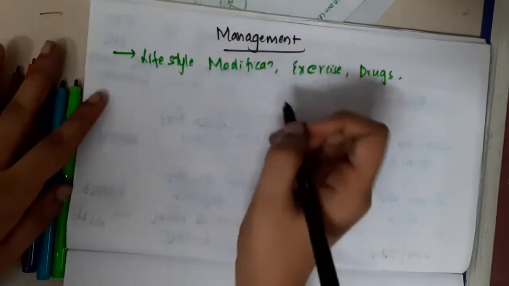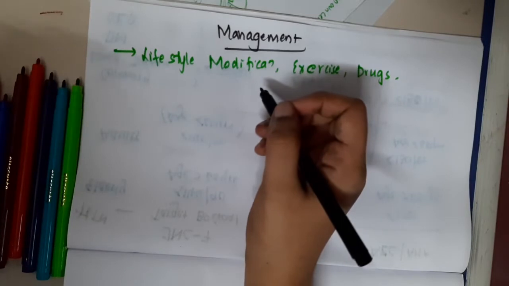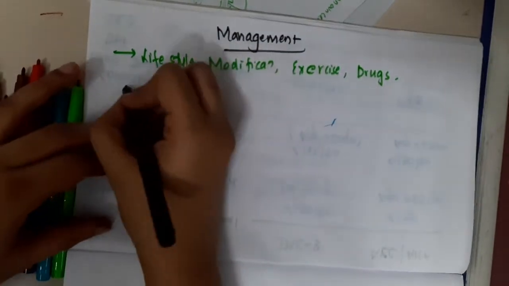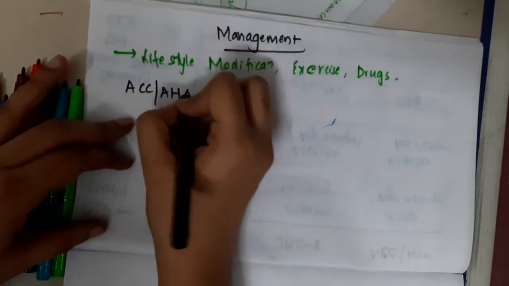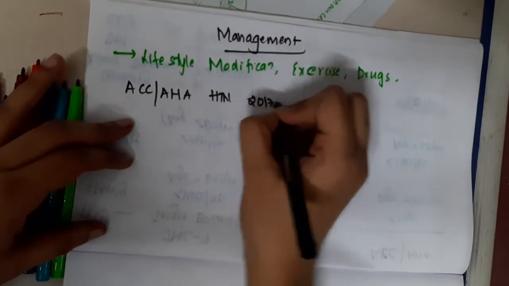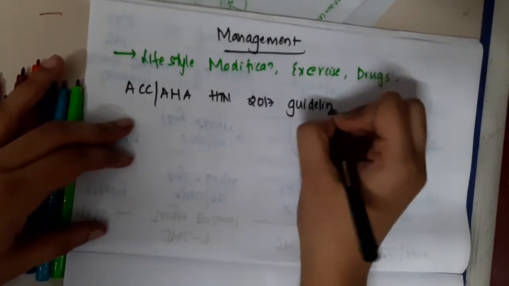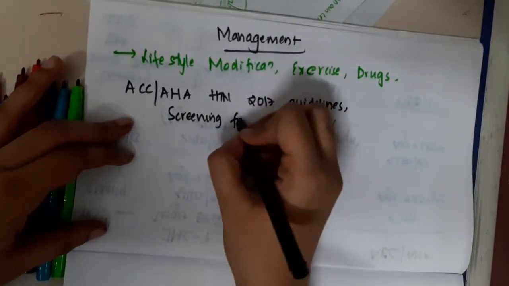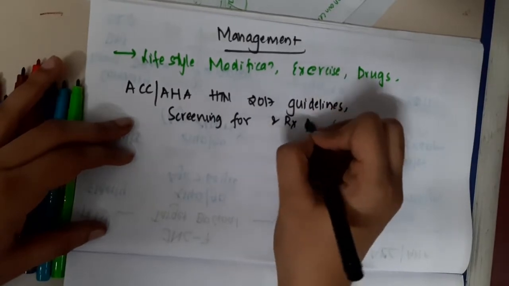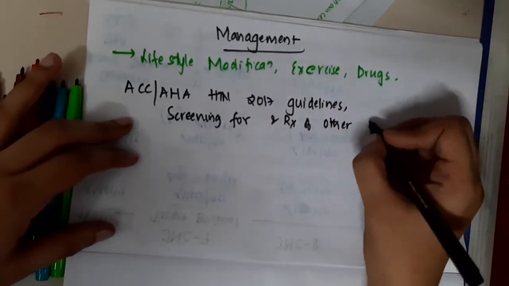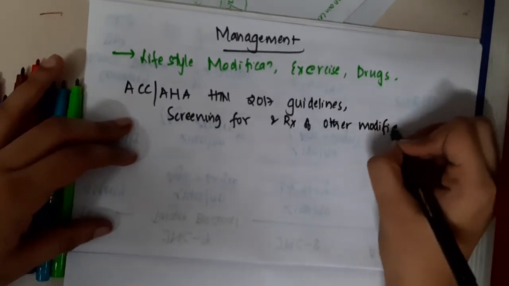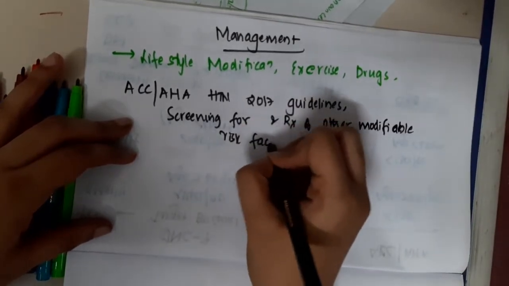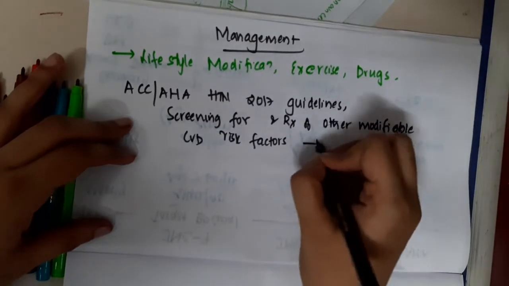If you see the cardiovascular risk, according to the ACC or AHA Hypertension 2017 guidelines, every patient who is newly diagnosed with hypertension is recommended to be screened for and treated for other modifiable risk factors. Screening and treatment of modifiable cardiovascular risk factors is recommended.